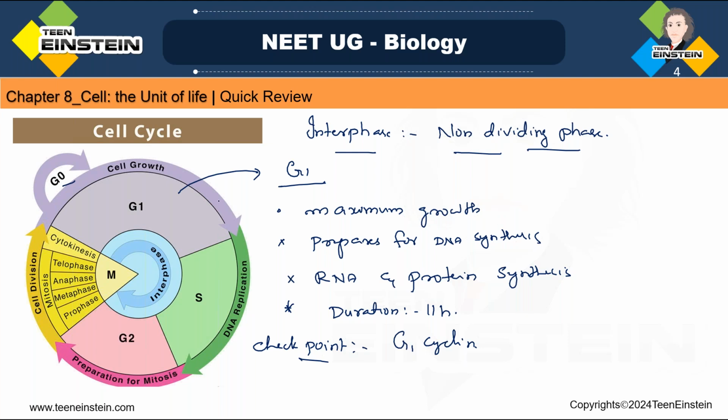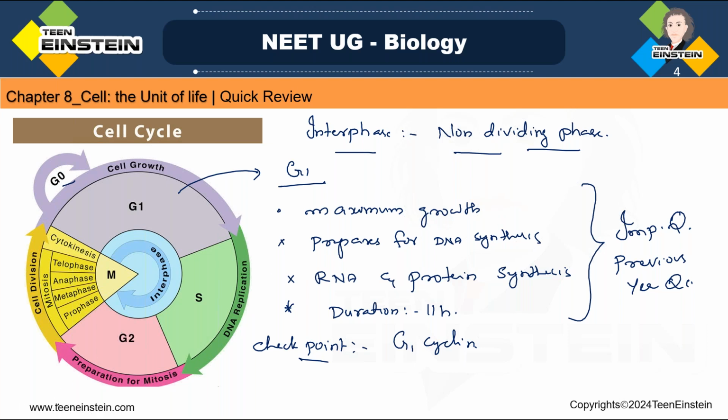In G1 phase, RNA synthesis and protein synthesis is taking place, and the duration is 11 hours, and the checkpoint between G1 and S is called G1 cyclin. All these are important questions, previous year questions. So you should remember each and every point in this chapter.